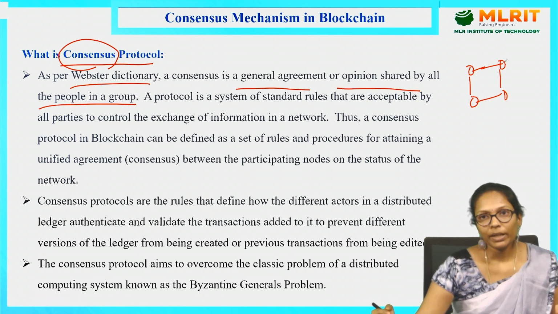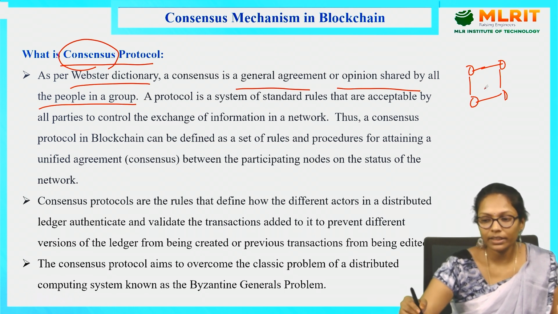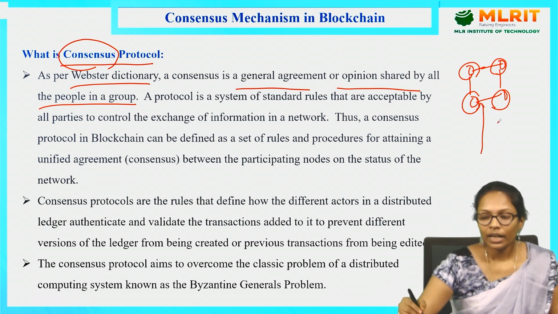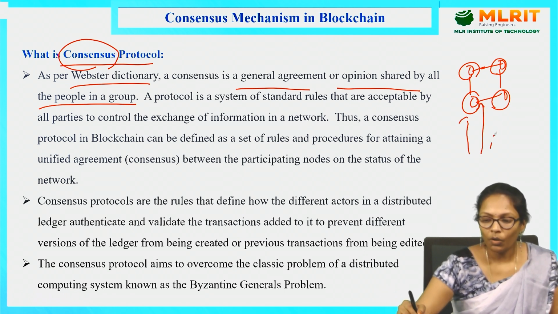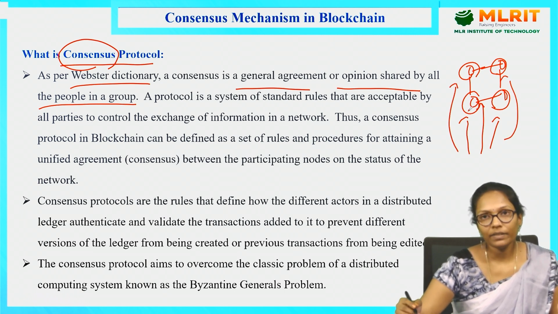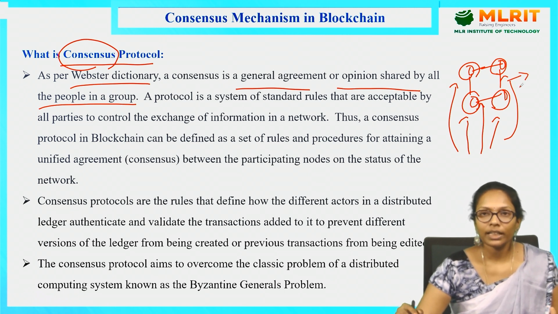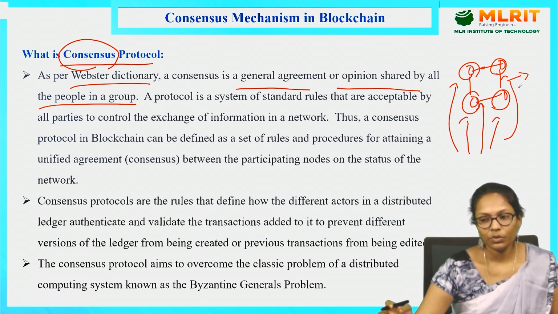Consensus mechanism is an agreement among the parties. For example, here in this network we have 4 different nodes. I want to add one transaction or add some node, so I will send that request to all the parties here. If most of the parties say okay, this transaction is valid, then I can add the transaction to the blockchain. That is consensus protocol. Consensus is an agreement among the parties, where they agree whether the transaction is valid or not.